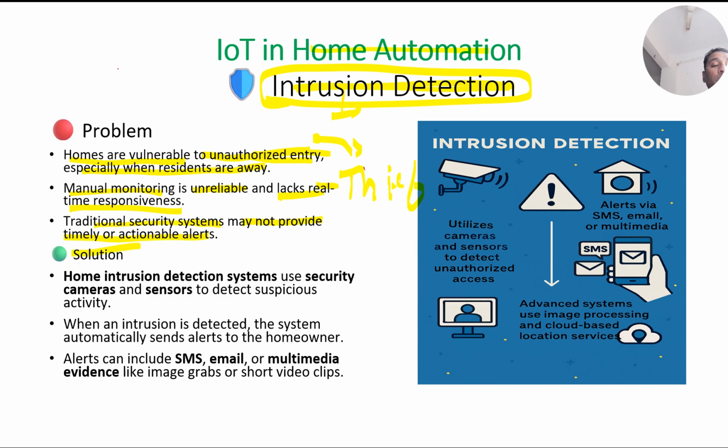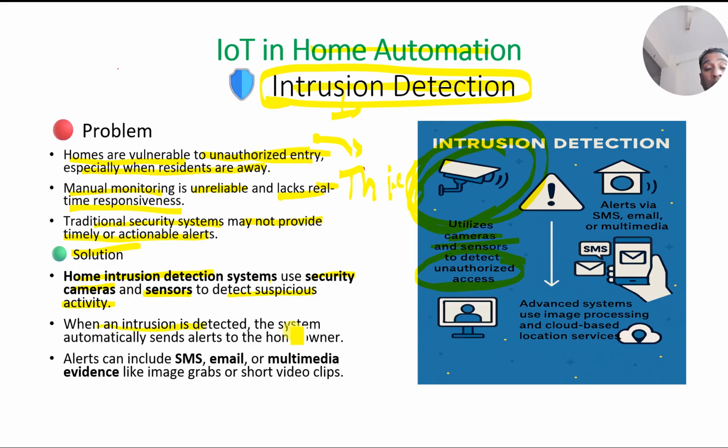Now, what is the IoT solution? The IoT solution is that we build a system called a home intrusion detection system. It uses security cameras and sensors to detect suspicious activities. See here, we have a security camera. These cameras and sensors detect unauthorized access.